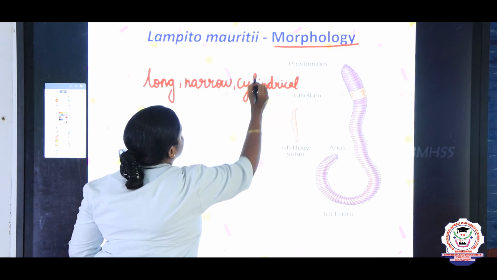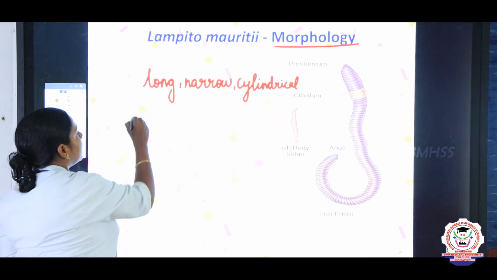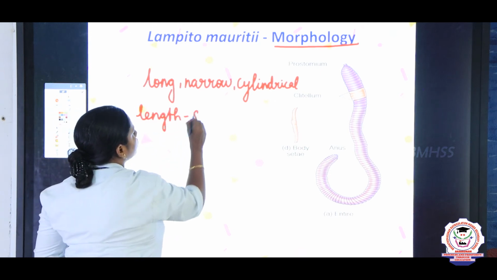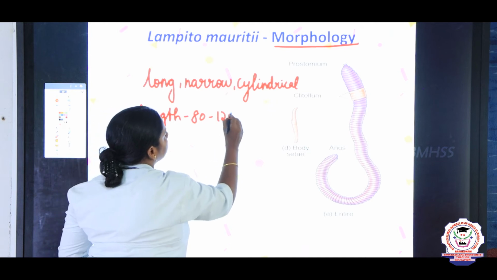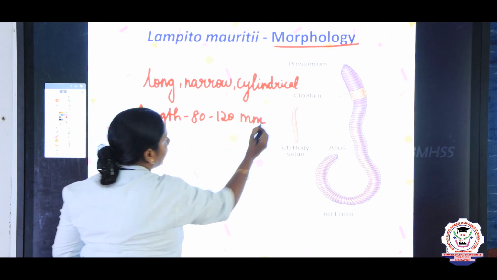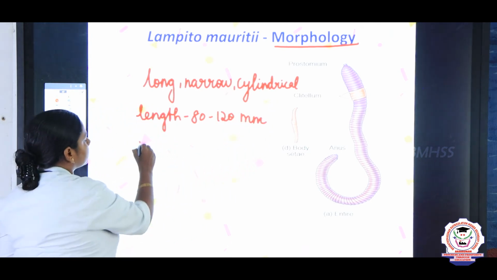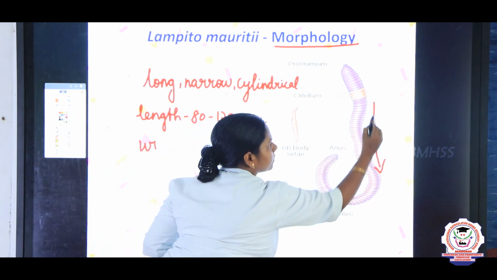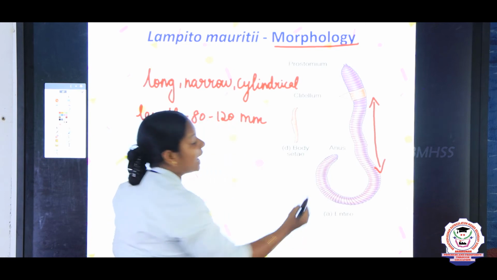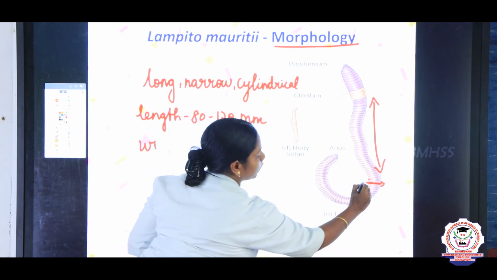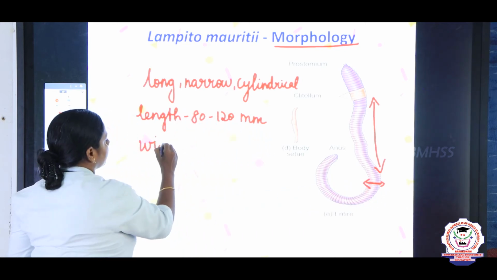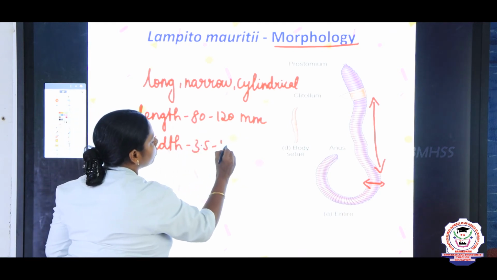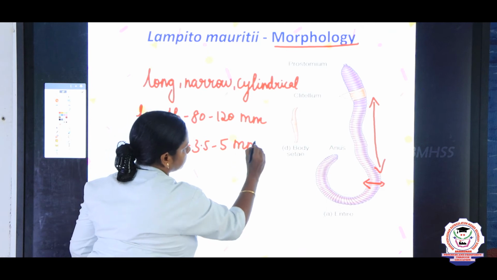And now we shall see the size of it. The length of the earthworm is 80 to 120 millimeter, and the diameter, that is the width, is 3.5 to 5 millimeter, right?